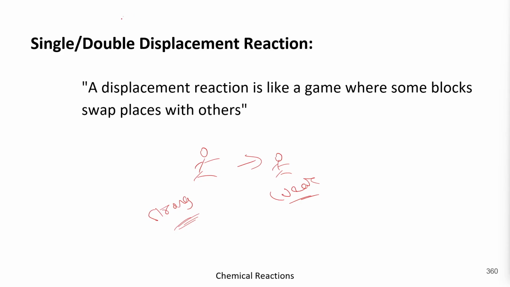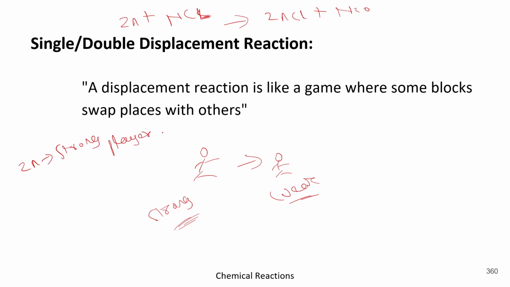So suppose Zn, zinc, combined with hydrochloric acid, HCl, then the outcome will be zinc chloride plus H2. So did you notice something here? Like zinc, Zn, was a strong player, whereas in HCl, H was a weak player. And this is the before-the-reaction situation and this is the after-the-reaction situation.